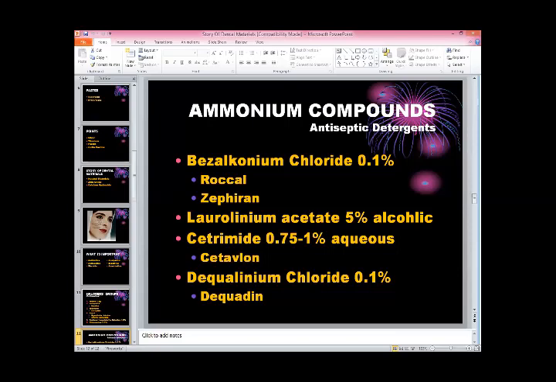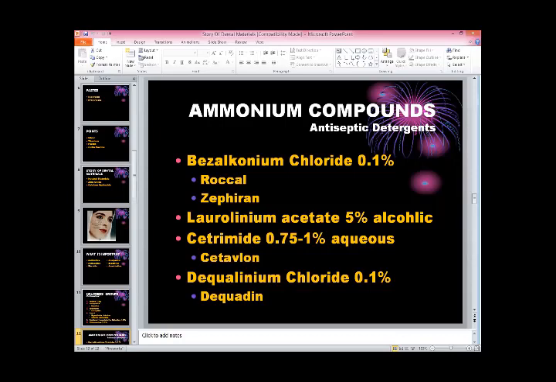Then we have cetrimide aqueous. It is available in the market with the name of Cetavlon, and this is a 0.75 to 1% aqueous solution of cetrimide. It is also a very good detergent, and we are using it in dentistry and in normal sore throat.